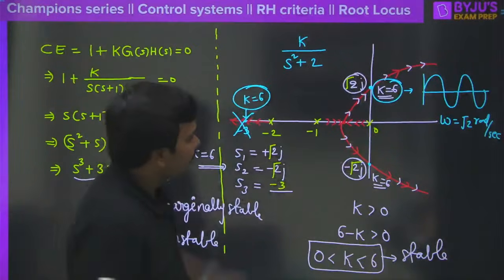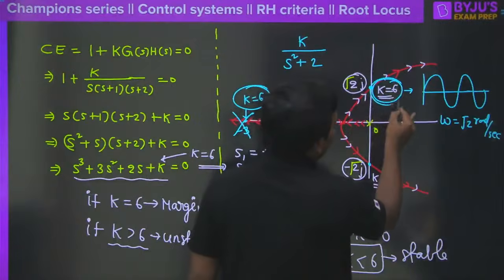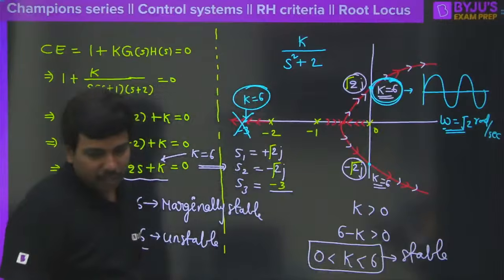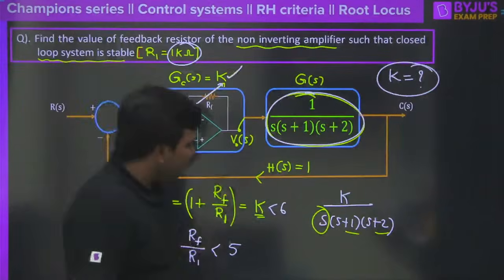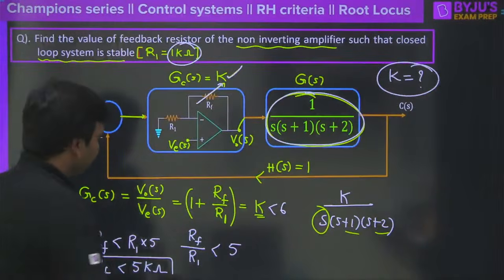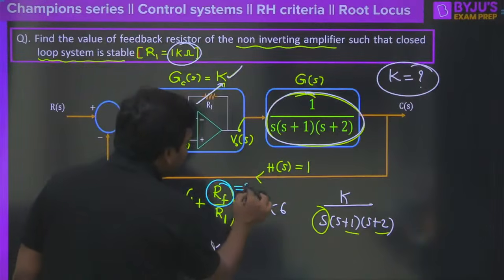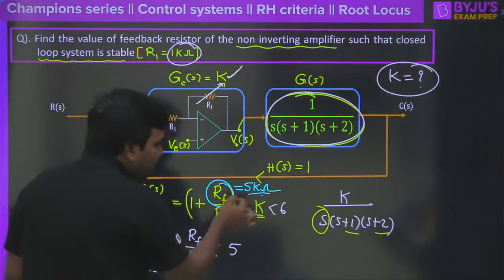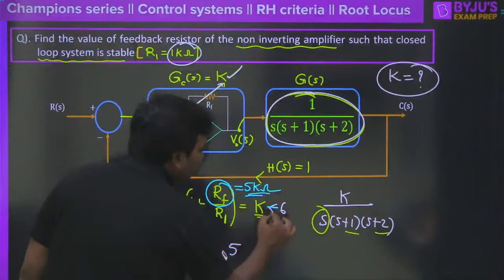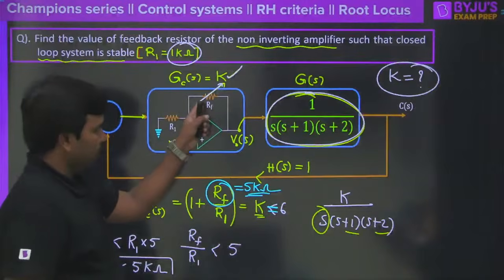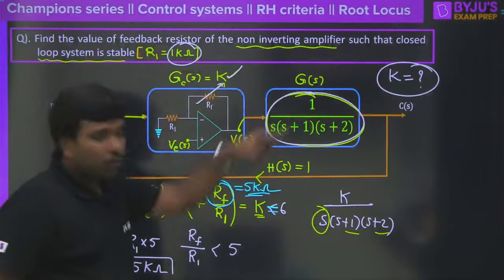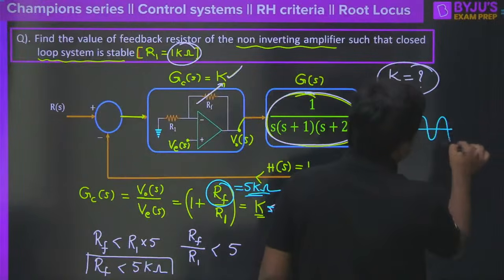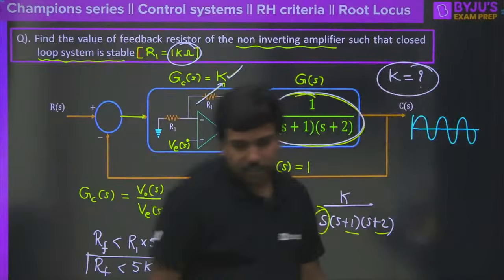So that means it is your obvious choice that if you can have k is equal to 6, you are going to get omega is equal to root 2 here. Clear? So moving ahead, how to get k is equal to 6 here? K is equal to 6 you will get by placing RF is equal to 5 kilo ohm here. Clear? RF is equal to 5 kilo ohm. That means if you place RF is equal to 5 kilo ohm, k will come equal to 6. If k is equal to 6 here, then the closed loop system will provide the sinusoidal or sustained oscillation like this. Clear? Sustained oscillation like this.